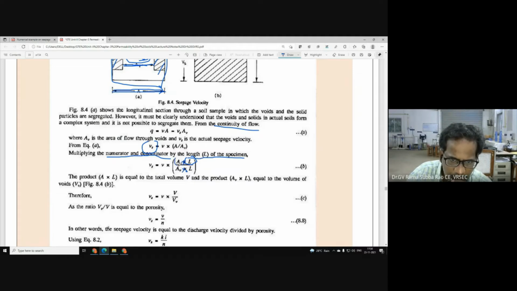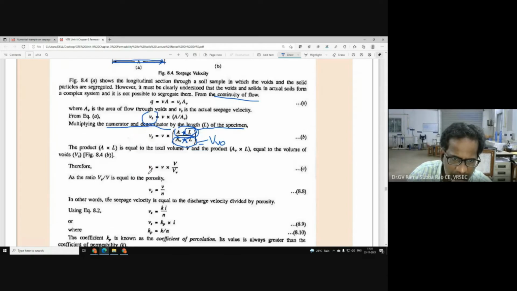So this is the volume of the soil sample. Area of voids into length becomes volume of voids. Now seepage velocity Vs is equal to theoretical velocity V into V by Vv. I can write Vs is equal to V by Vv by volume of voids by total volume of the soil.